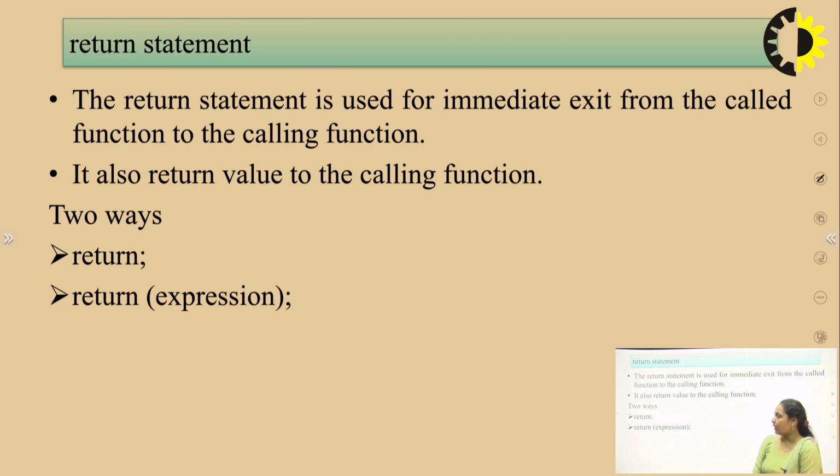So there are two ways. One is simply to write return, and the second is return and, within parentheses, write the expression. Whenever we want an immediate exit from the function, we write the return statement. As soon as the return statement is executed, the called function will return the value to the calling function.